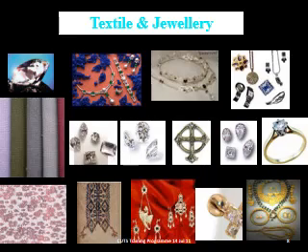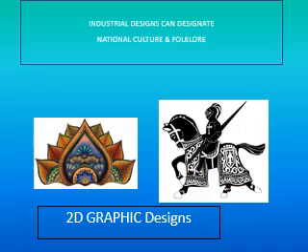All the things differ from one another. So this is the design for the textile and jewelry shops. Based upon the design, the customer will be attracted by that design. So this is one of the industrial designs.